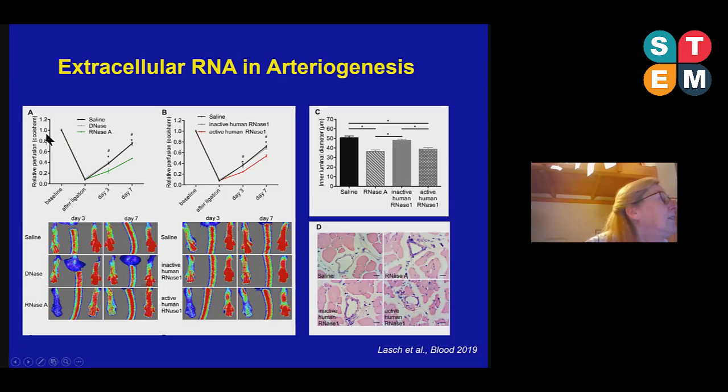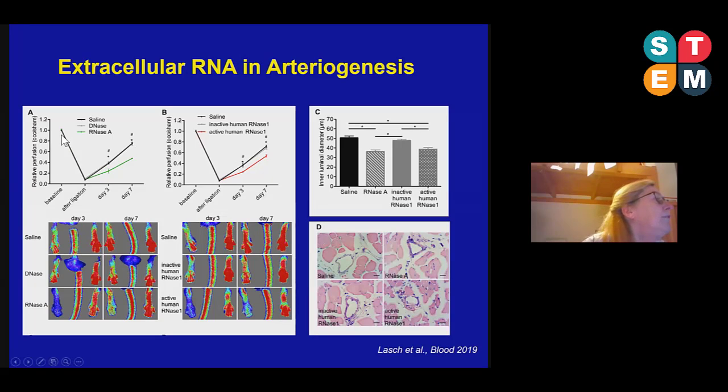So 100% divided by 100% is 1. But after ligation of the femoral artery, the perfusion drops to about 10%. With time, the perfusion increases again, and this is due to collateral artery growth.